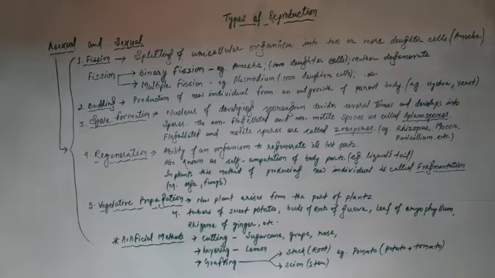The last one is grafting. In grafting, two different plants are taken. Say for example, if we take potato and tomato, then we know that in potato we only need the root part of the plant, whereas in tomato we only need the upper part of the plant, because potato has the capacity to produce tubers from the root and tomato can produce fruit from the branches. So what happens? Potato and tomato are grafted. The lower part of